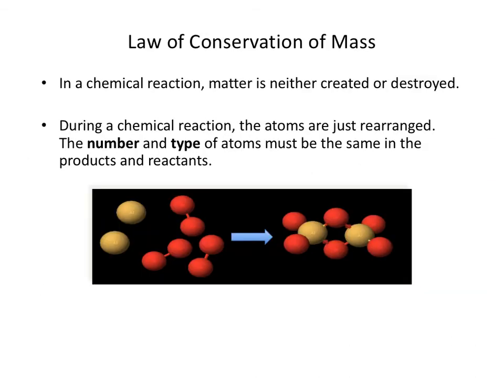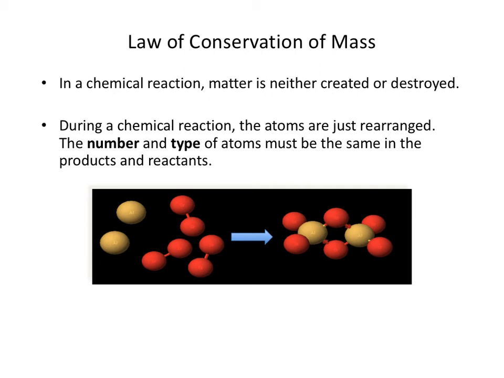All right, and so let's just take a look and see how this atomic theory can explain the laws that we initially talked about. Right, so the law of conservation of mass tells us that in a chemical reaction, matter is neither created nor destroyed. Well, that's covered by the 5th postulate in Dalton's atomic theory. Dalton says that atoms can't be created or destroyed. All that's happening in a chemical reaction is we're changing how they're connected to one another. So if we could observe atoms, right, what we would see over the course of a chemical reaction is that in the reagents, we have these yellow and magenta atoms connected in one arrangement, and then in the products, they're connected in a different arrangement.